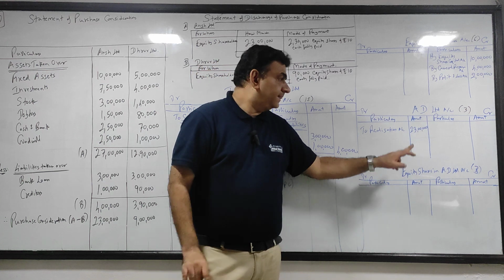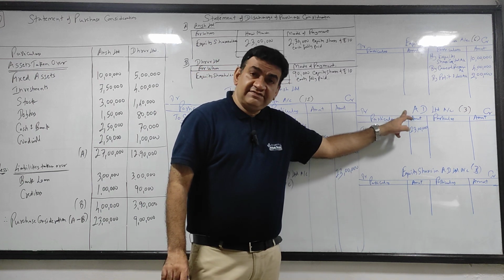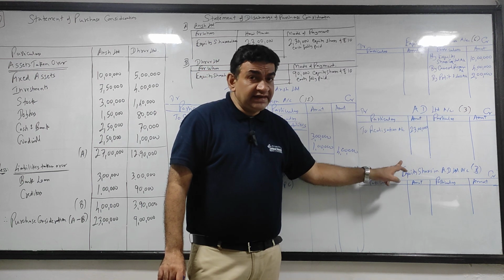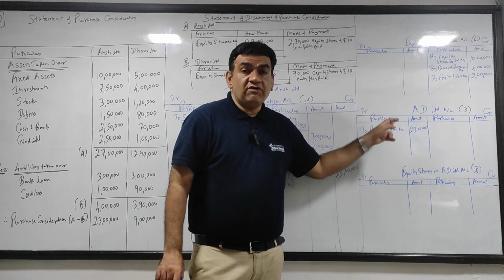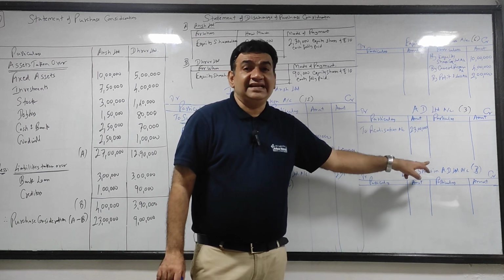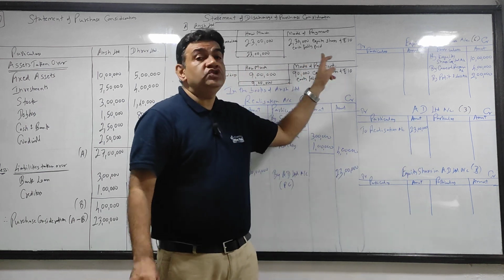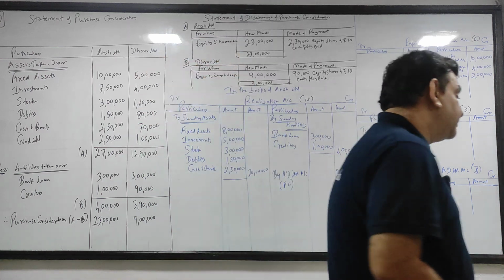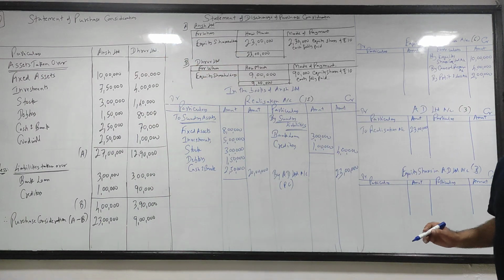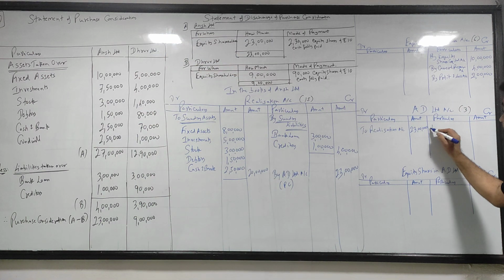Now listen, when it was receivable, I debited AD Ltd. Now I am getting it, so I will credit. And how you are getting it? You are getting it in the form of equity shares.